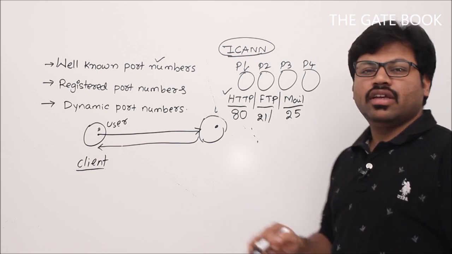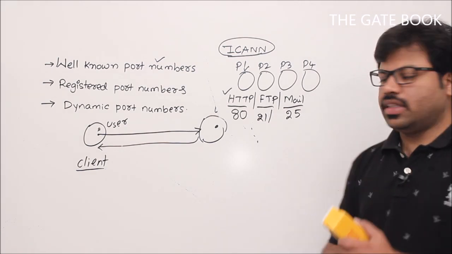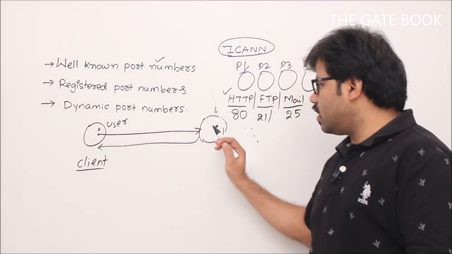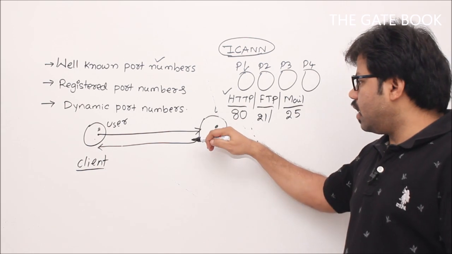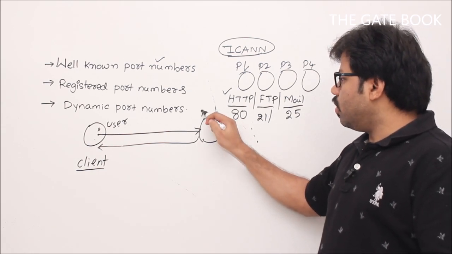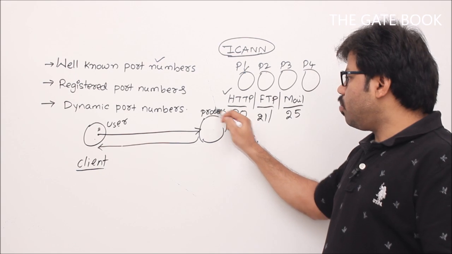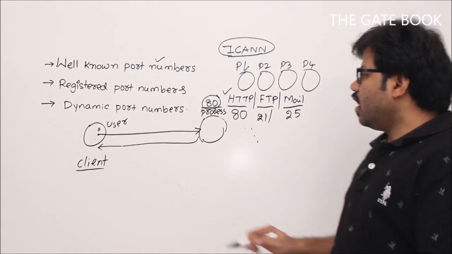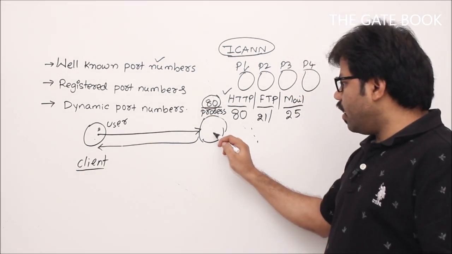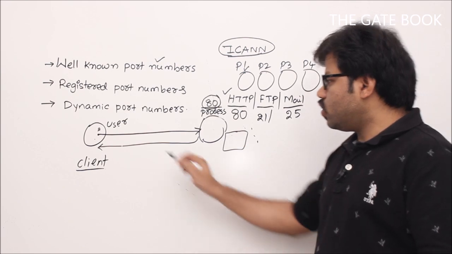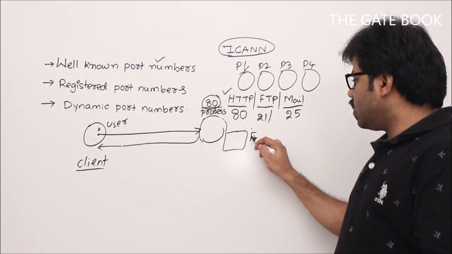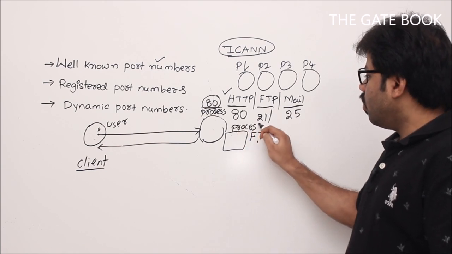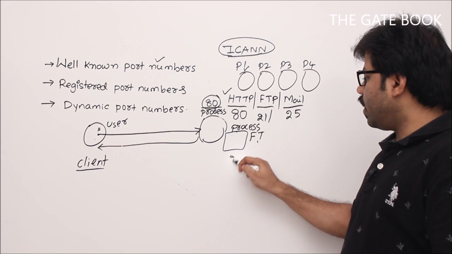Similarly, there are so many important processes. They are going to get well-known port numbers. From now onwards, any client who wants to access web pages through some web server, that web server, there will be a process called web server. That process always will be identified by port number 80. Remember it. Similarly, if anyone wants to access some file in the remote location, then there should be a communication, there should be a process, okay. So the file transfer process, let's say, that process port number is fixed always to 21 in that way.